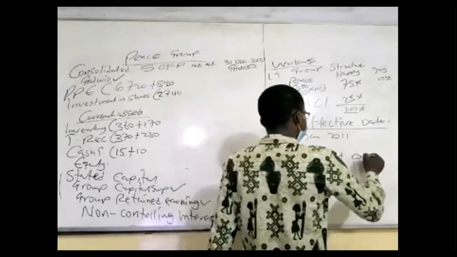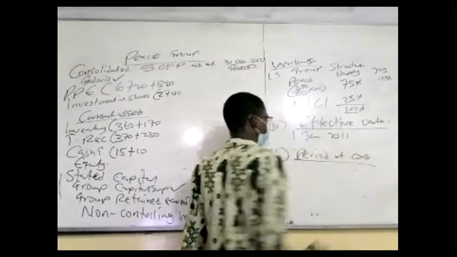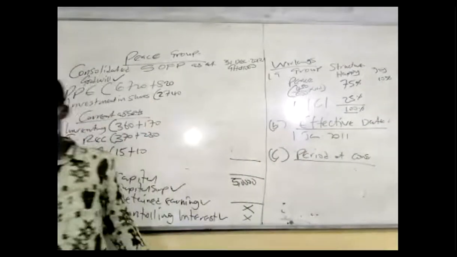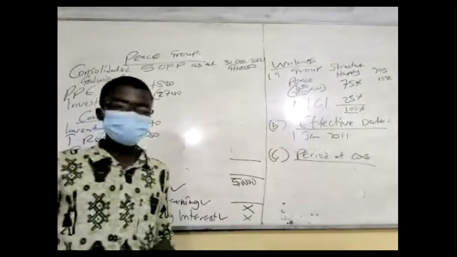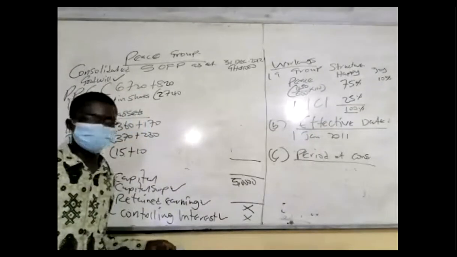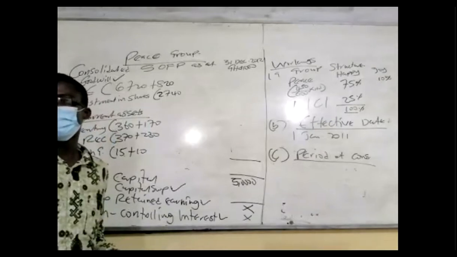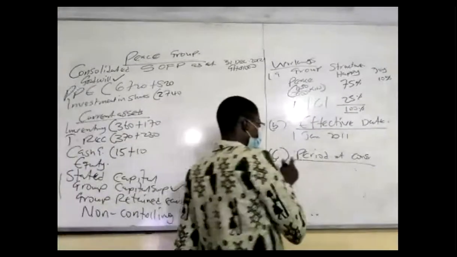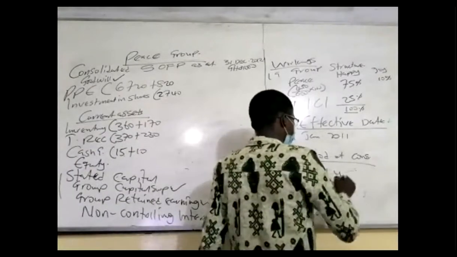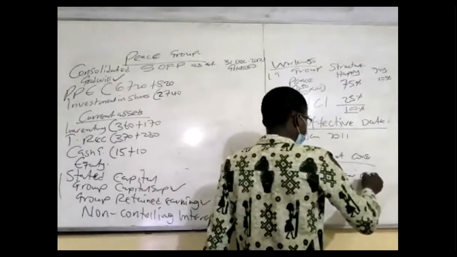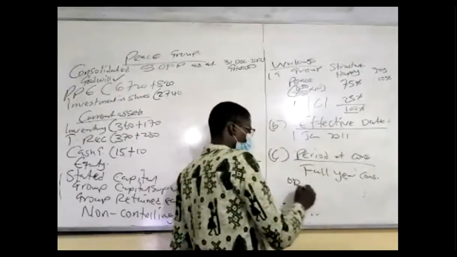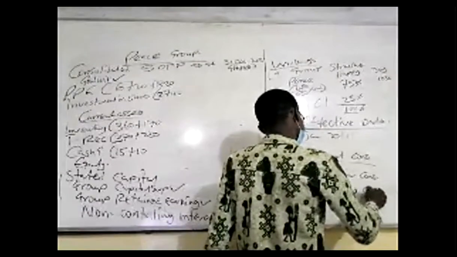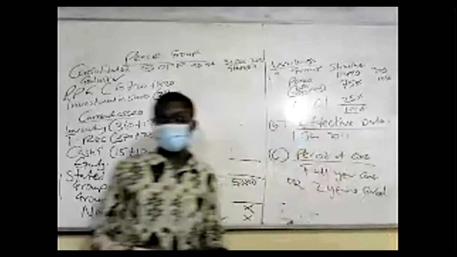So, consolidation period or period of consolidation. In fact, since we acquired Happy 2 years ago, we do what we call full consolidation. So full year consolidation, or 2 years of consolidation, because the balance sheet takes cumulative.